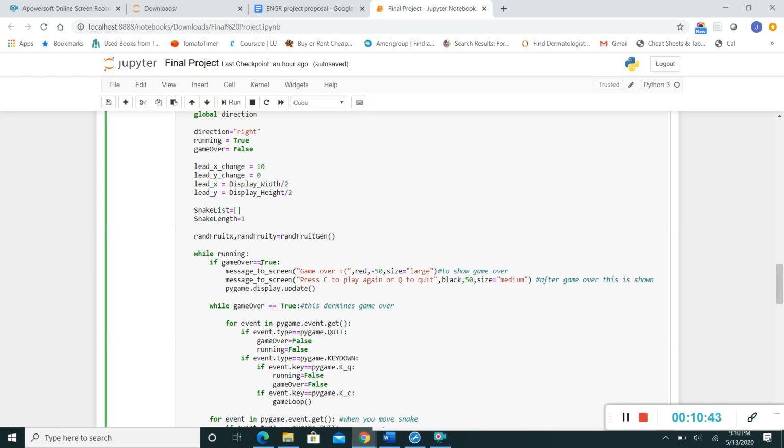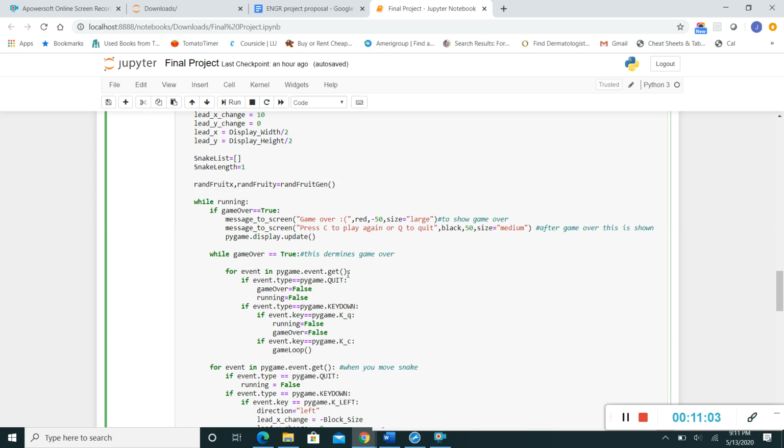So while running, if game over is true, you will get a message on the screen that says game over, sad face. Then you'll get a message underneath that says press space to play again or Q to quit. And basically that's going to show that the game is over and that you either want to play again or quit. And this is basically the backbone of it.